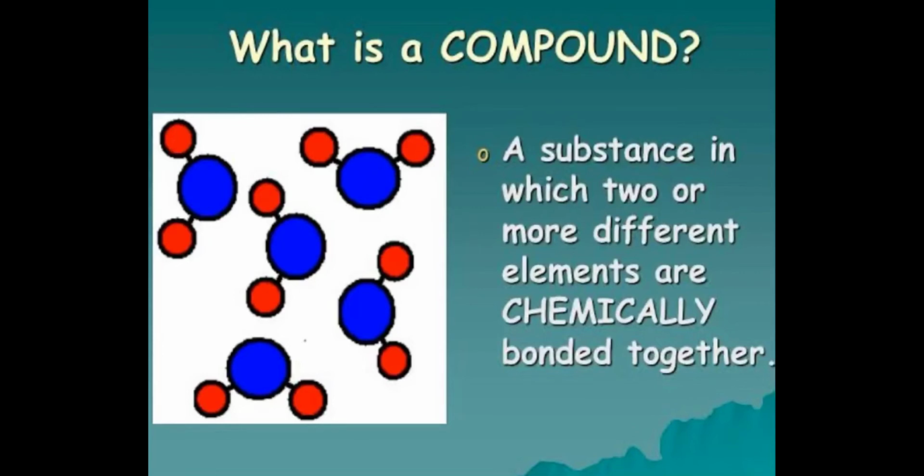For example, water. Water is a compound made up of hydrogen and oxygen, that is two elements. Hydrogen and oxygen are combining together and water is formed. In water, two atoms of hydrogen combine with one atom of oxygen and a molecule of water is formed. So water is a compound.